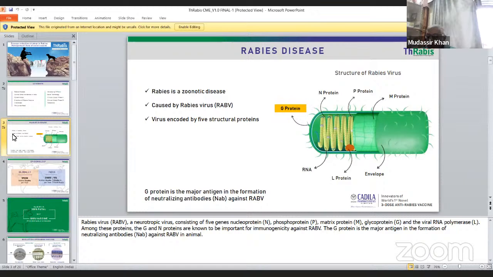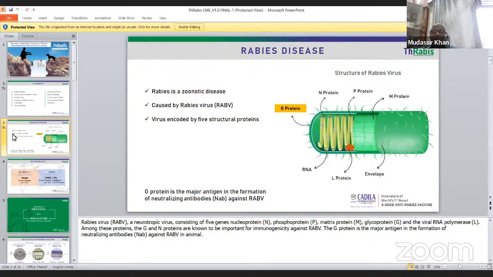This is caused by the rabies virus, which is encoded by 5 structural proteins. The G protein is very important, which is the major antigen in the formation of neutralizing antibody against rabies, and it is very difficult to preserve and stabilize it. So these Kerala people have managed to stabilize it, and this is one of the more important ingredients to increase the immunity, and this is the important part of the vaccine.